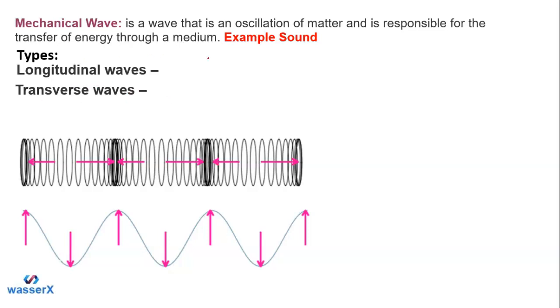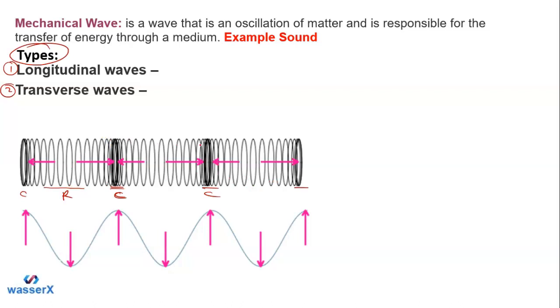In this slide, students, we have the two very important types of mechanical wave: the longitudinal wave, and the second one, the transverse wave. As you can see in this picture, this is the compression and the rarefaction. This part is the rarefaction, and this part is the compression. So compression and rarefaction are happening here. This is a kind of longitudinal wave picture.